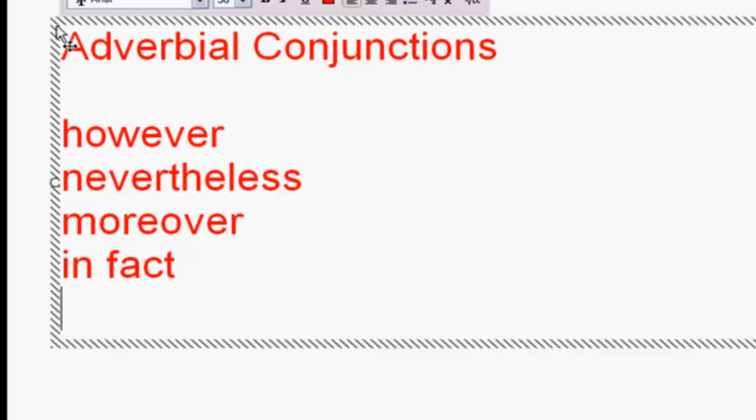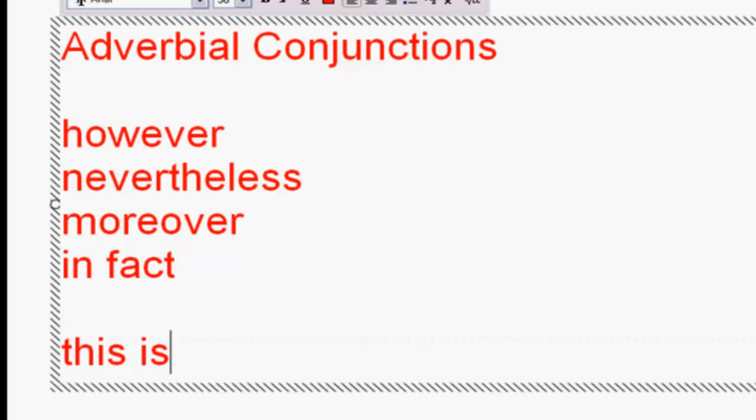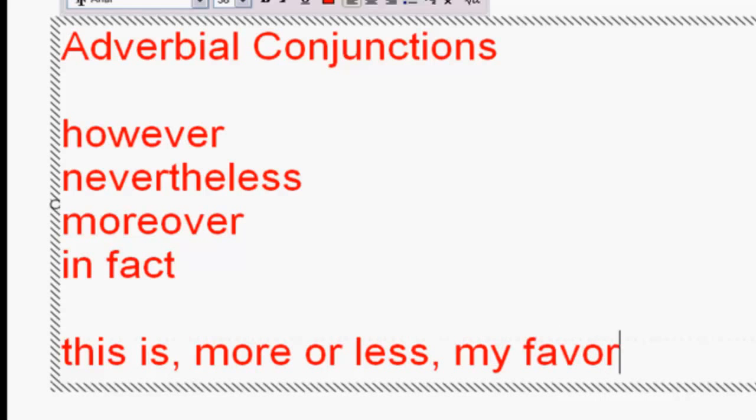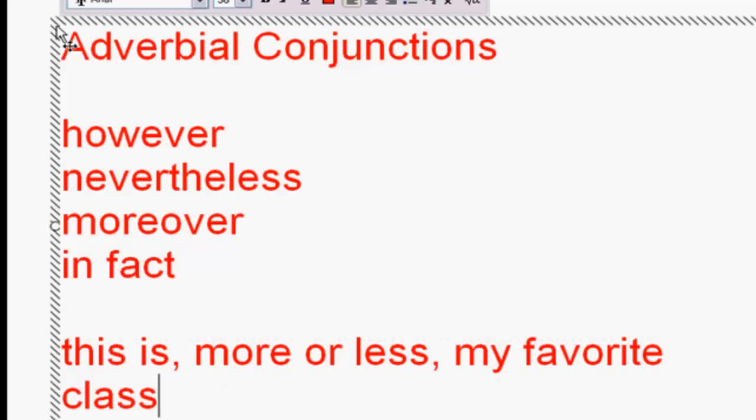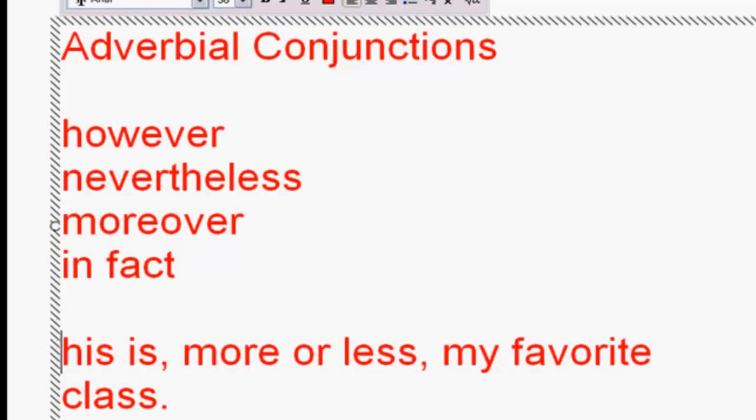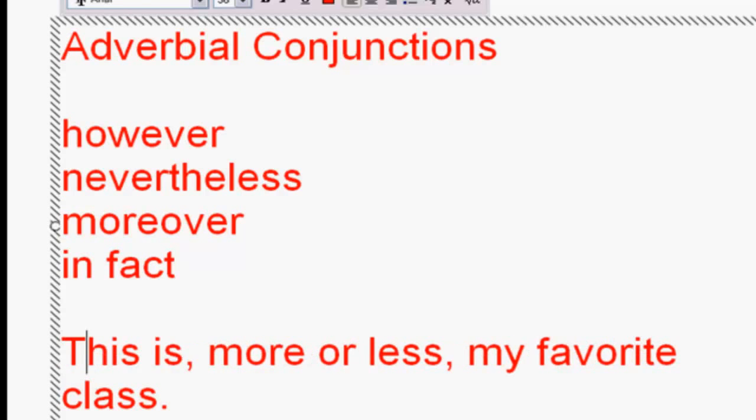It would work pretty similarly if you said, this is more or less my favorite class. What I've done with that is I'm interrupting the main sentence, this is my favorite class, with more or less. And so it works in the same kind of way.